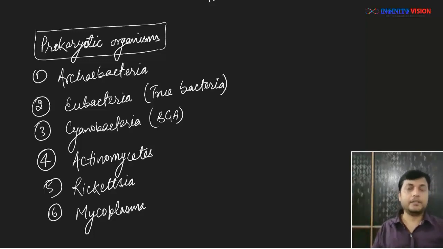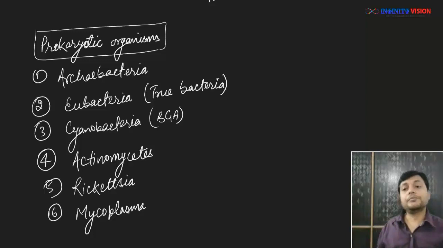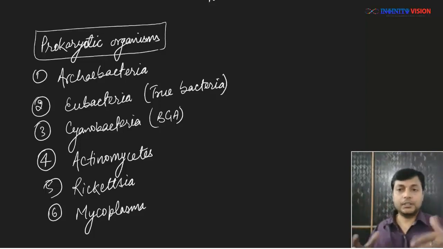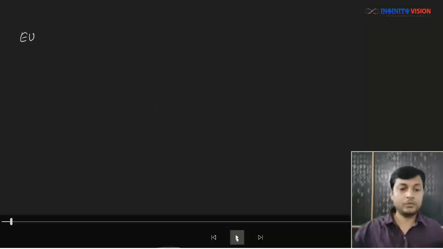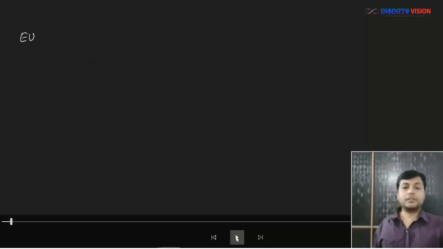See, what I'm trying to say here is, when we study this kingdom Monera, the study will be completed only if we study these 6 different types of organisms. Great. So this we will see slowly as we proceed into this chapter. To start with, we are going to first study the first group, that is eubacteria.